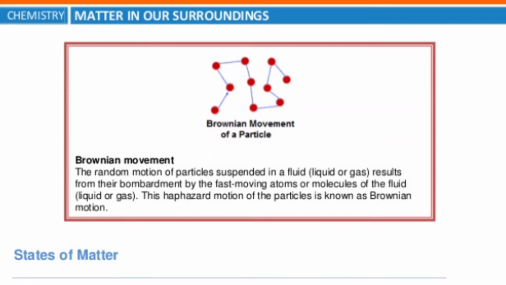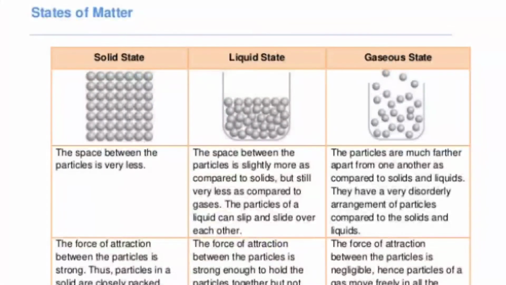There was a scientist named Brown, that's why the movement is called Brownian movement. You can also say haphazard movement. The random motion of particles, when they are suspended in a fluid, results from bombardment by the fast-moving atoms or molecules, the particles of the liquid, giving zigzag motion.